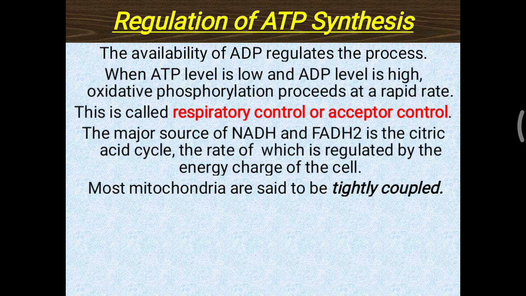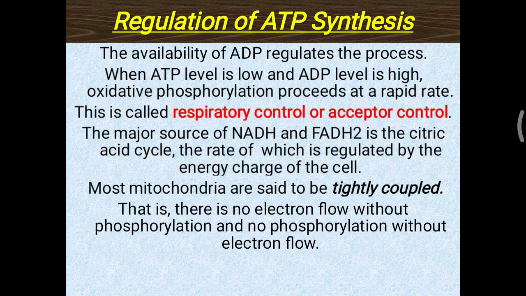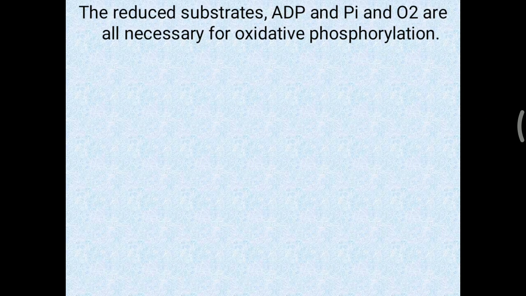Oxidation mostly occurs with the electron transport chain, but when this ETC is coupled with complex 5 and phosphorylation occurs, that is called oxidative phosphorylation, and this mechanism is tightly coupled in the mitochondria. That is, there is no electron flow or electron transport without phosphorylation, and no phosphorylation without electron flow. Further, the reduced substrates like NADH, FADH2, ADP and phosphate as well as oxygen are all necessary for oxidative phosphorylation.